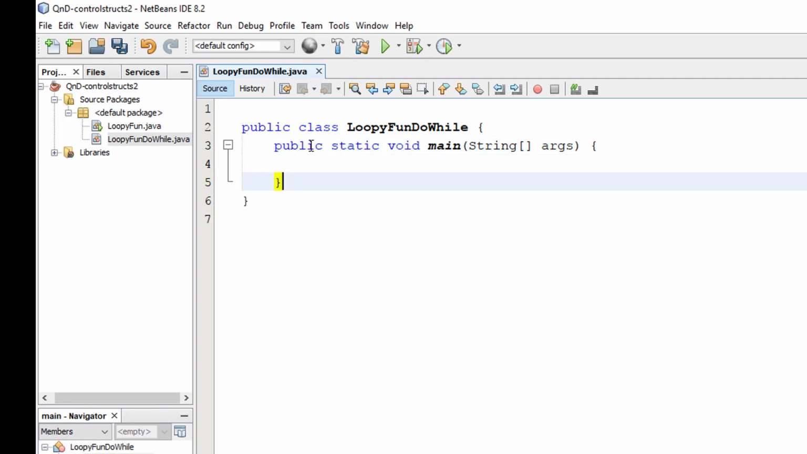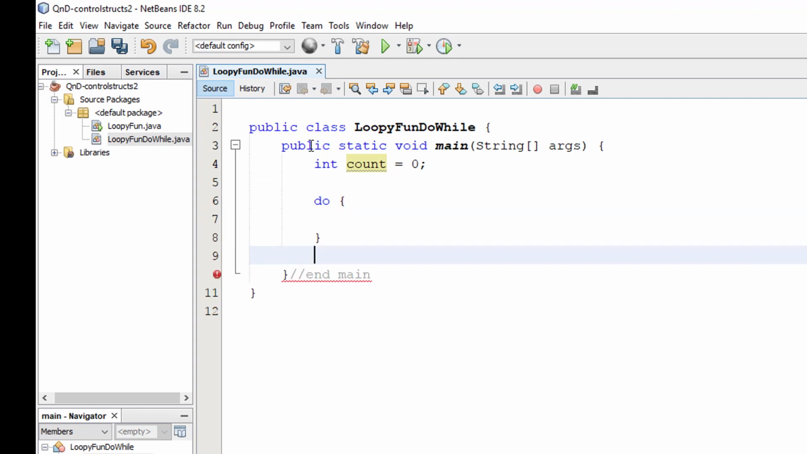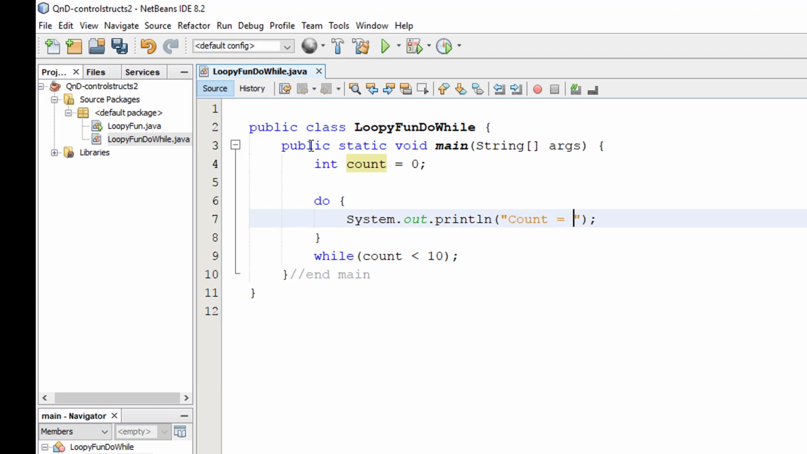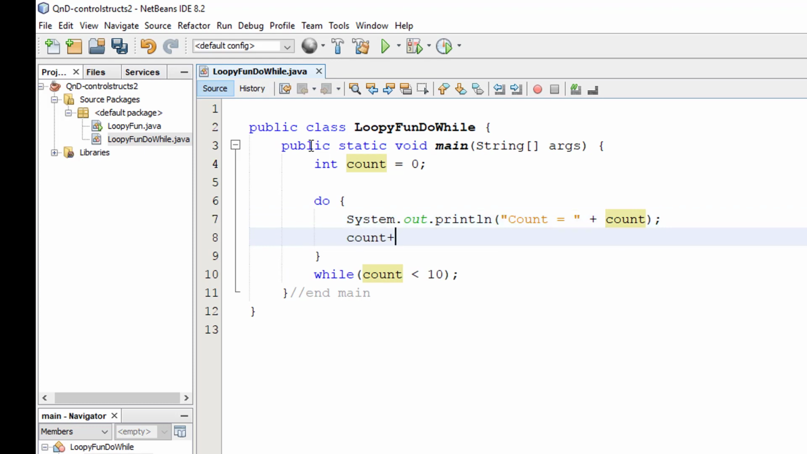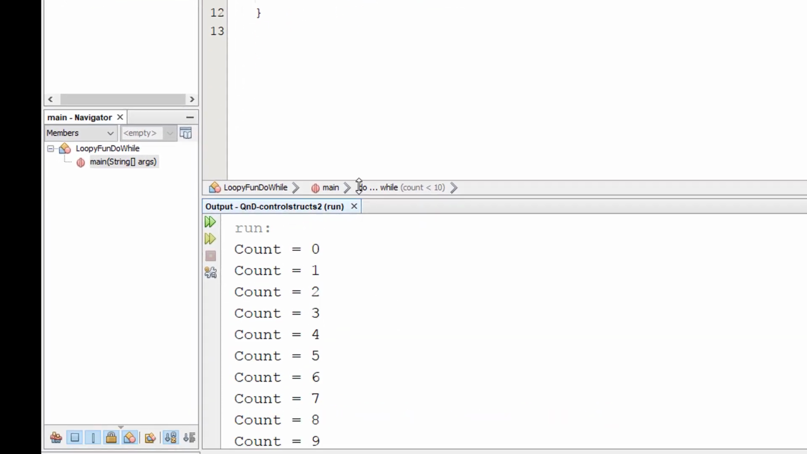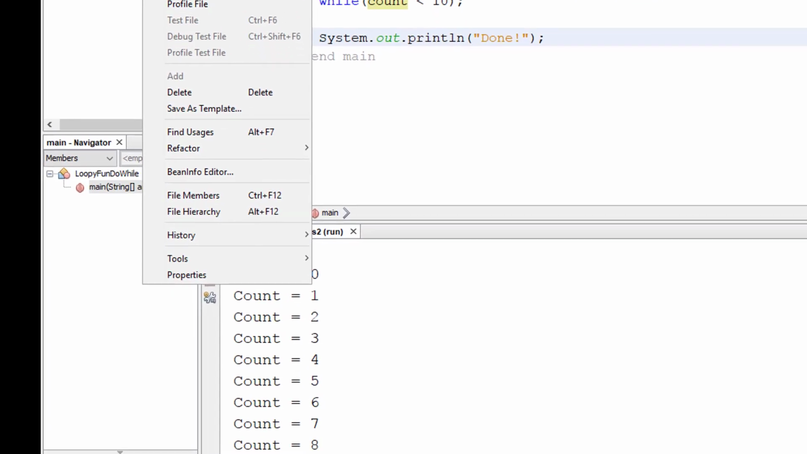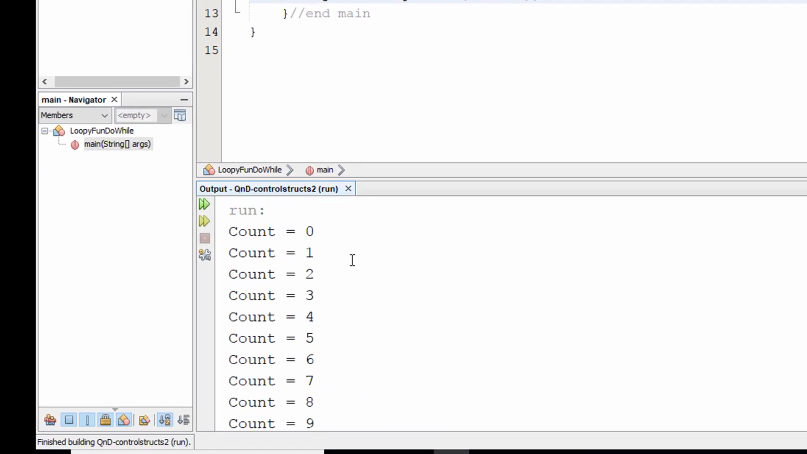Okay, so inside here, it's about the same thing. The only difference is that, let's say the count is 0, and then I say do, and eventually down here I'm going to say while the count is less than 10 or something like that. I'm going to print out count is as before, and then count plus plus. Let's see if we can discern anything different about this. I'll put a done down here so it's consistent. So you notice that it prints the exact same thing that the while loop did.